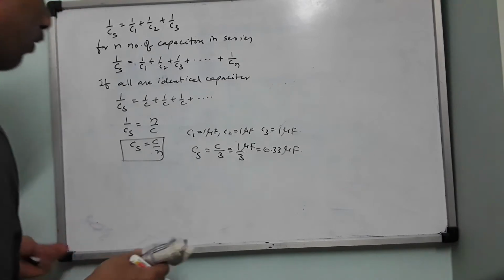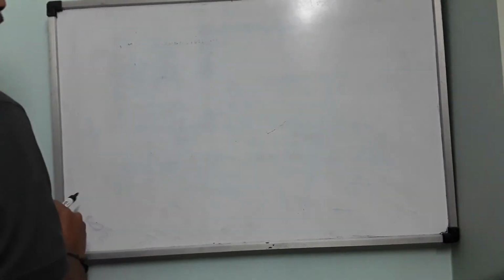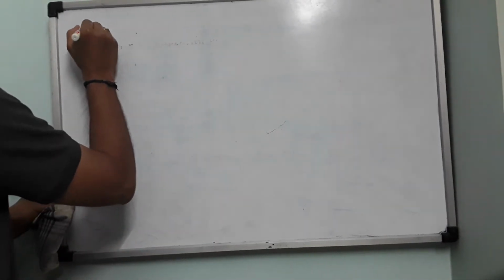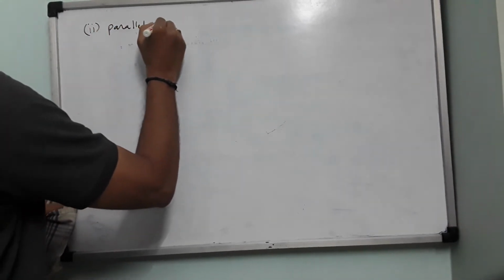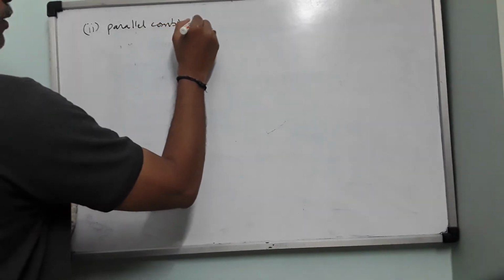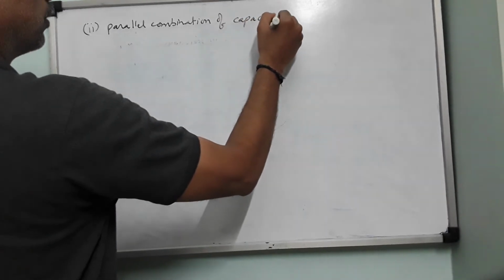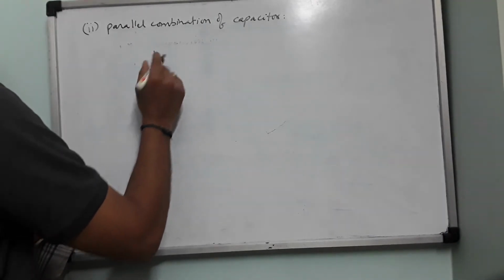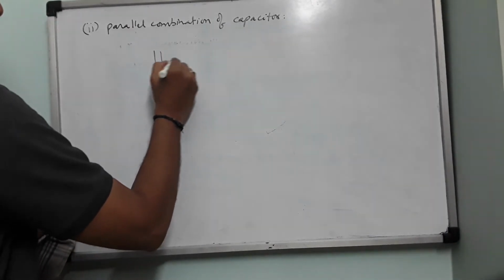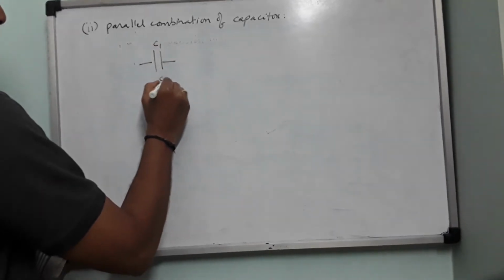Right. Now we will go for the parallel combination. The second one is the parallel combination of capacitors. We will take the same three capacitors, C1, C2 and C3.